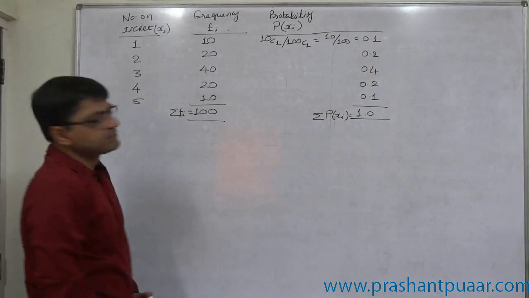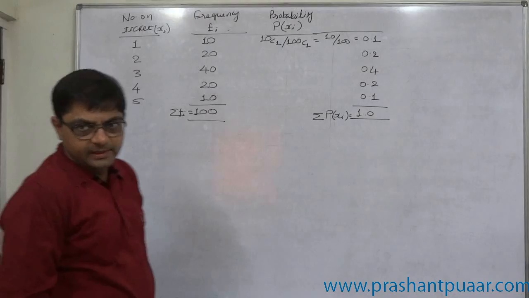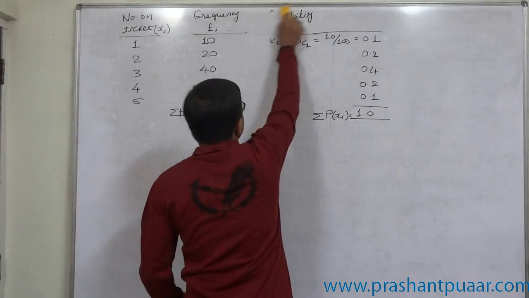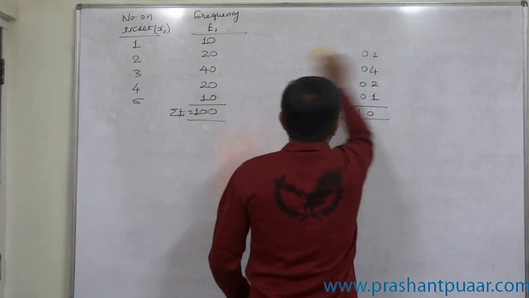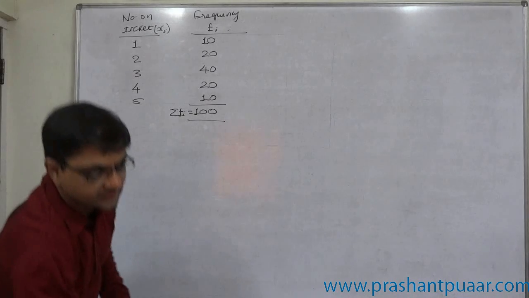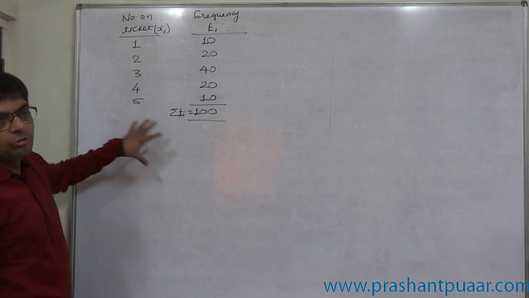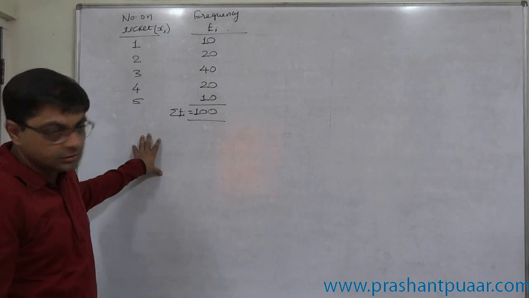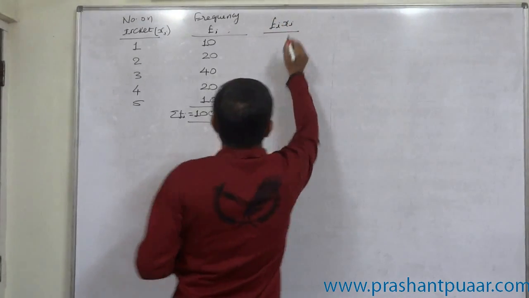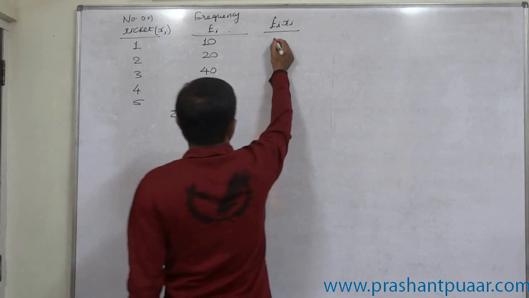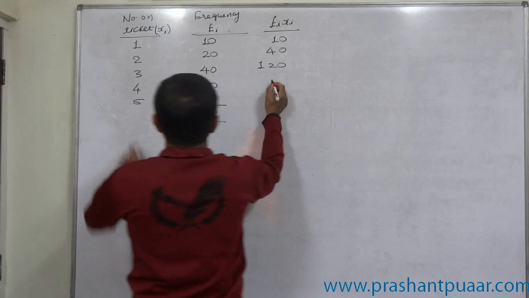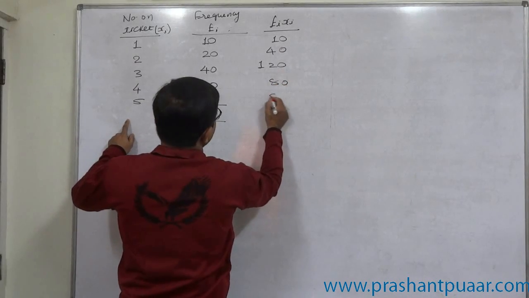Now the next topic is mathematical expectation or expected value. But for that purpose, first of all, let us try to calculate the mean of a frequency distribution. We are going to use this example itself. How can we calculate the mean of this distribution? So it is very easy. Multiply f and x: 10, 40, 120, 80 and 50.